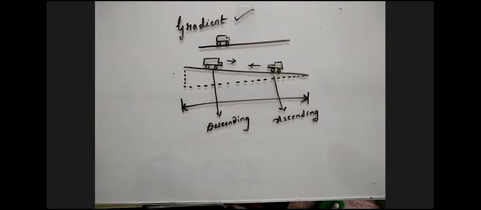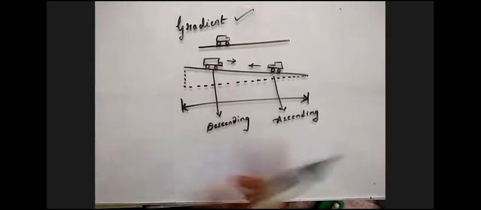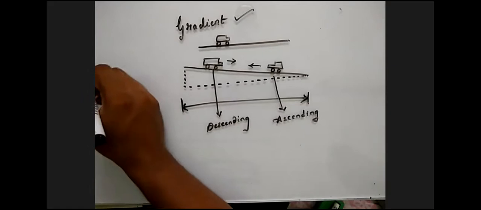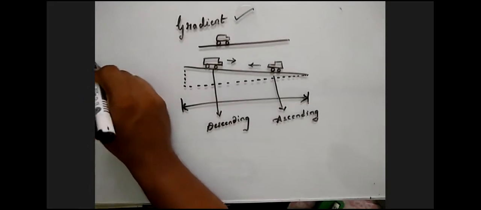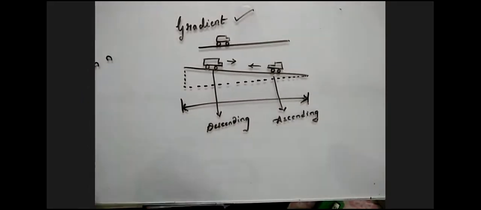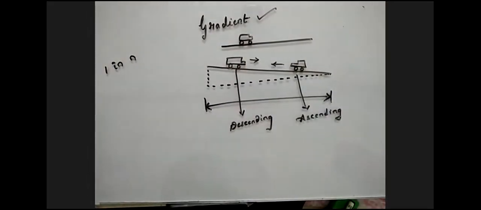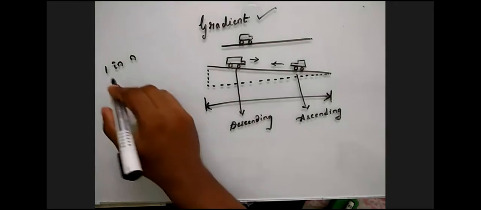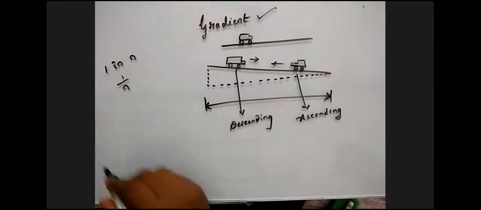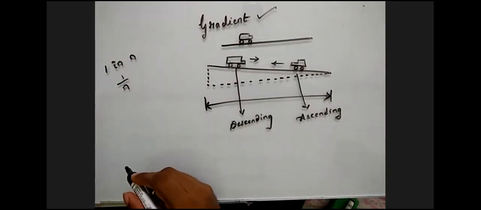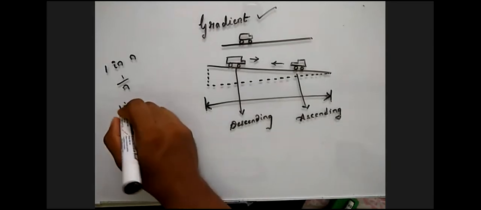So how this gradient is measured, we need to remember, is sometimes called 1 in n. Sometimes it is also called 1 by n. Sometimes it is called 1:n also.